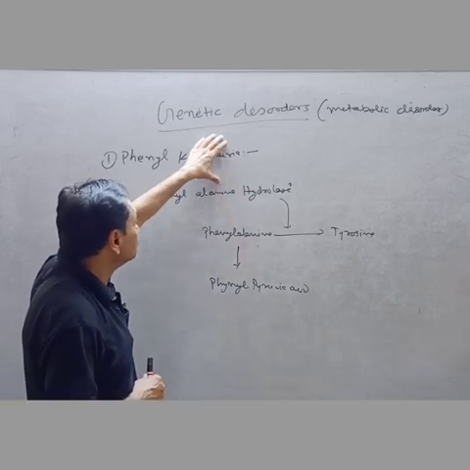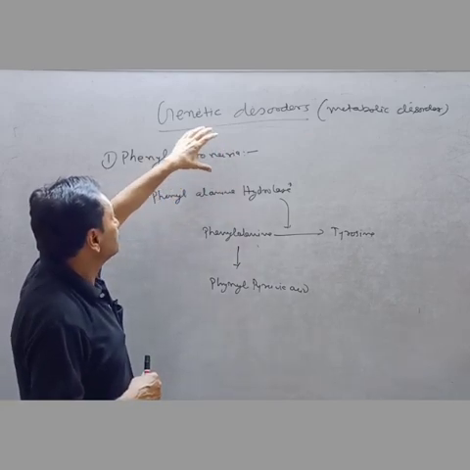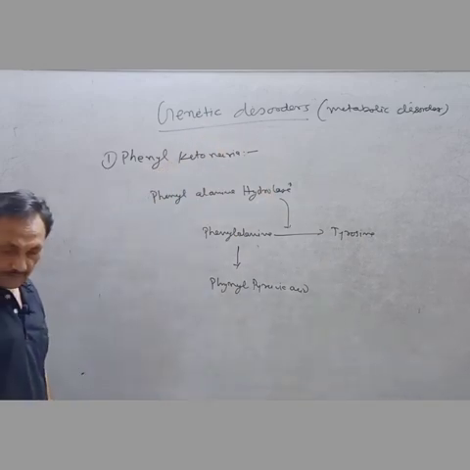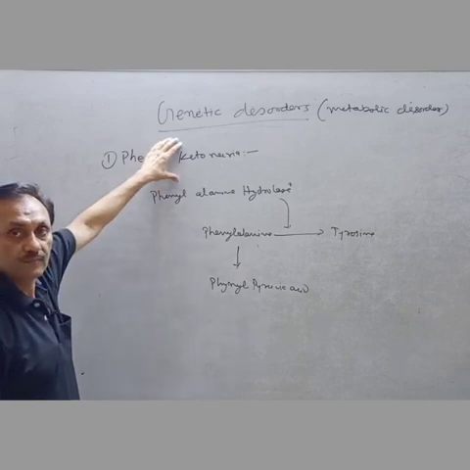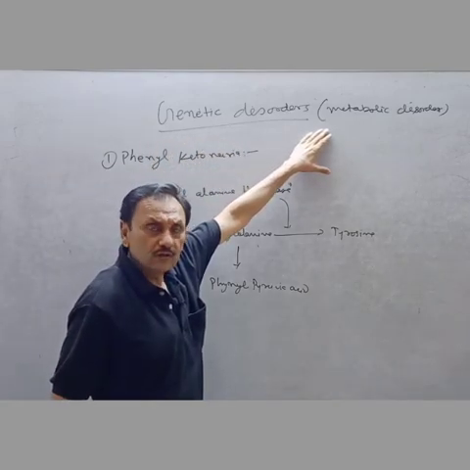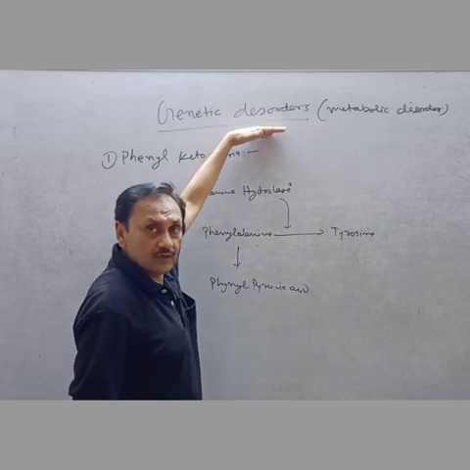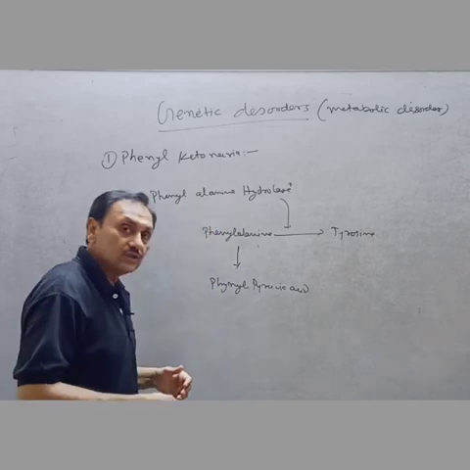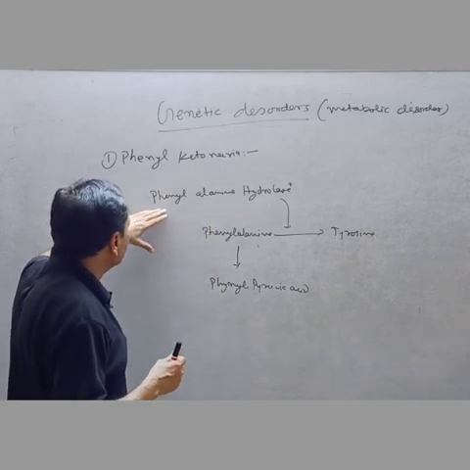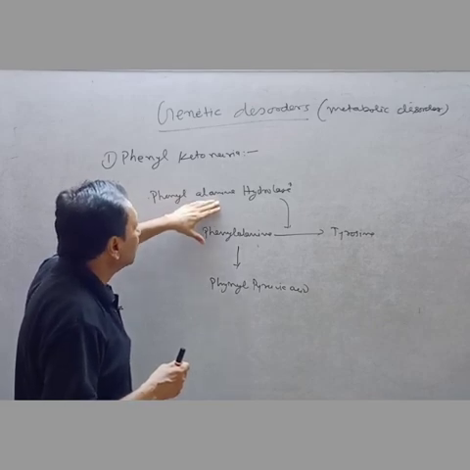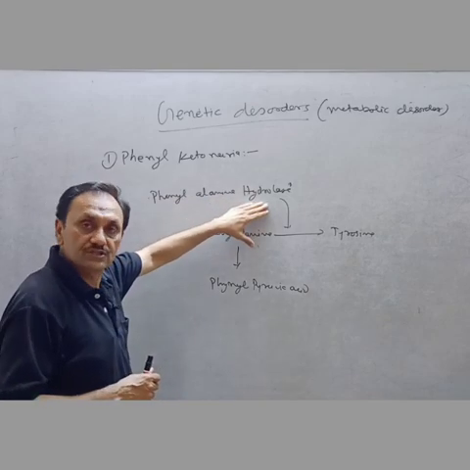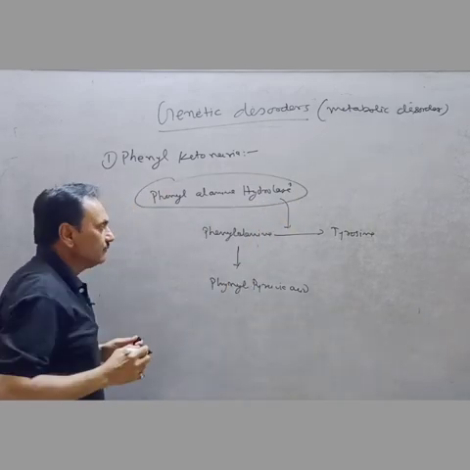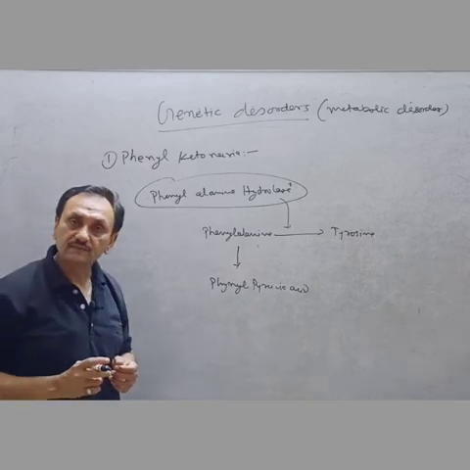In this case, it has been observed that this genetic disorder is autosomal recessive, and it is called a metabolic disorder because it causes non-formation or malformation of the enzyme called phenylalanine hydroxylase. This is the enzyme responsible for converting phenylalanine to tyrosine.